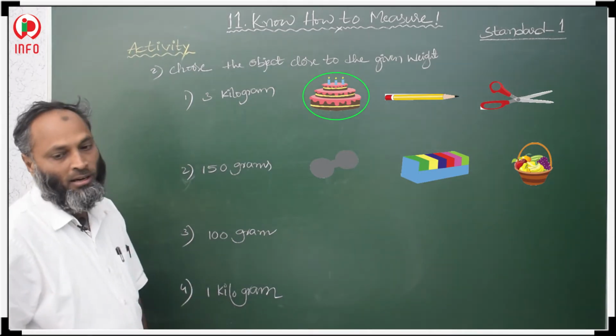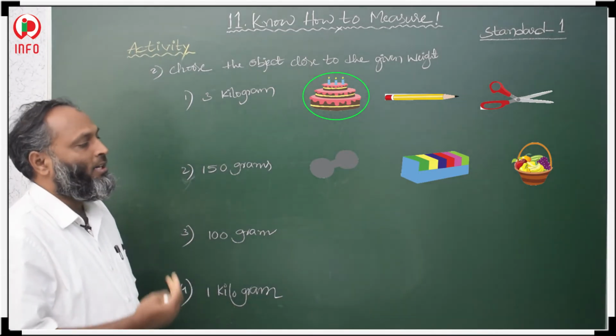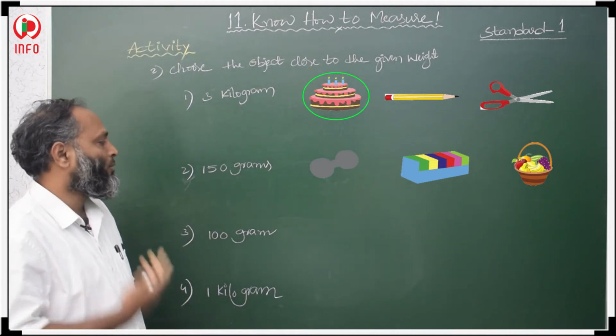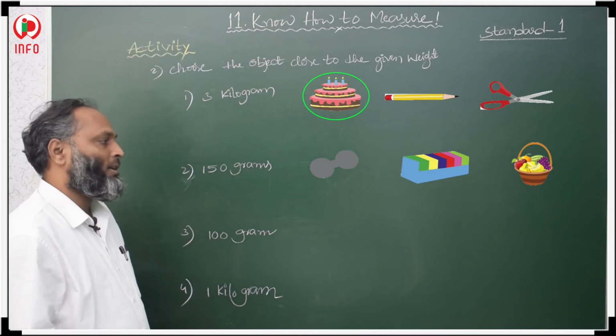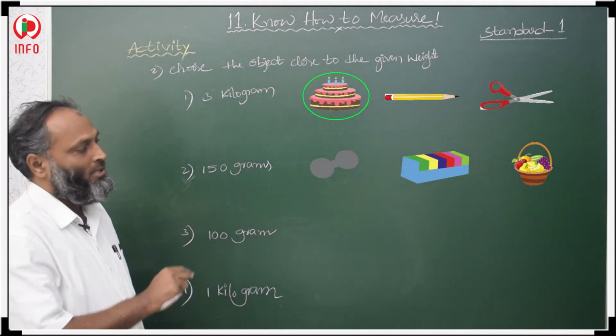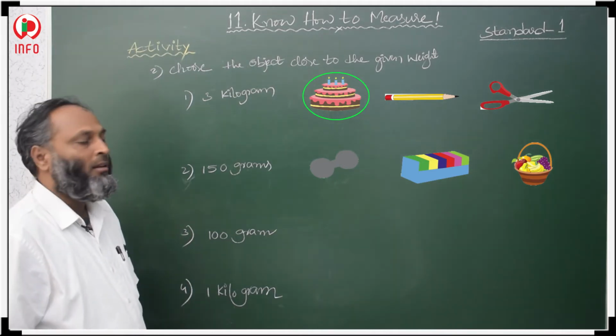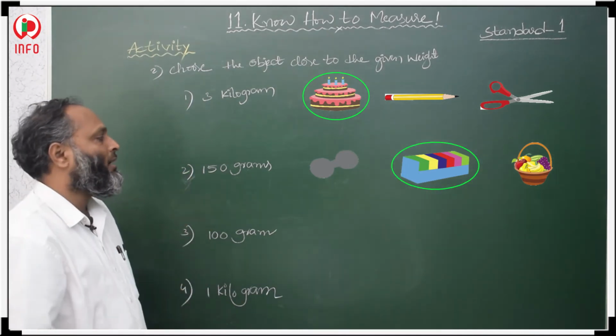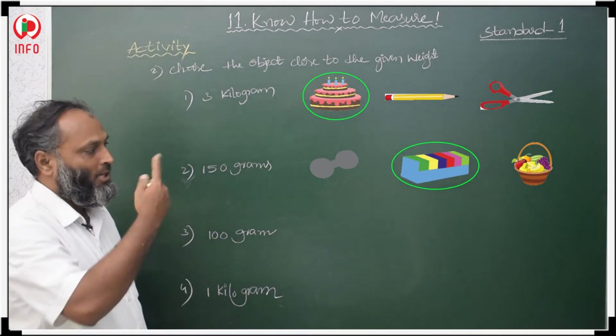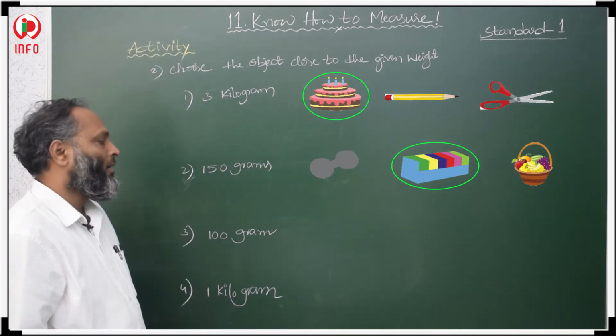The second one is a lighter one. The third one is vegetables, and the vegetable weight is more than 150 grams. The paper box, that is the tissue box, is 150 grams. The second, the tissue box, is the right answer. So circle that one.